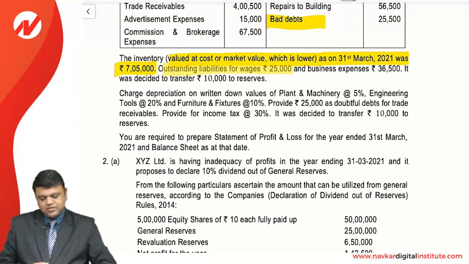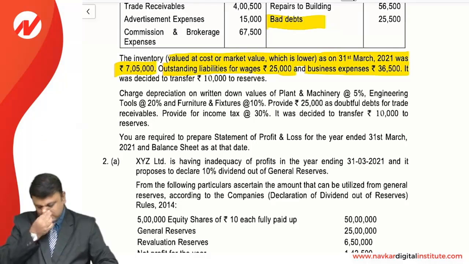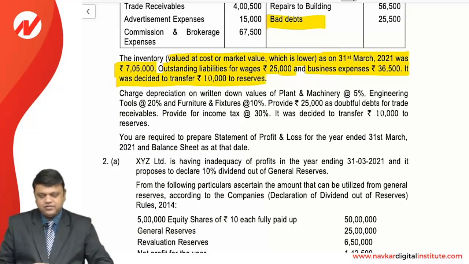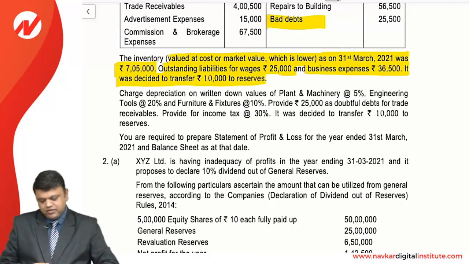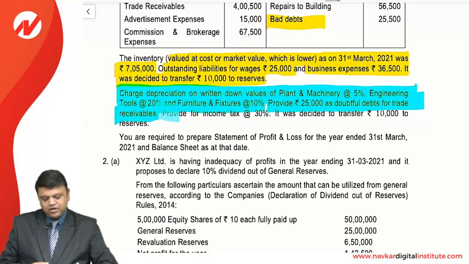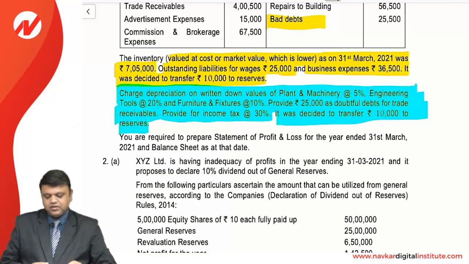Outstanding liabilities for wages is 25,000 and for business expense is 36,500. It was decided to transfer 10,000 to the reserves. If we read further, charge depreciation on written down value on plant and machinery at 5%, engineering tools at 20% and furniture and fixtures at 10%. Provide 25,000 as doubtful debts for trade receivables and provide for income tax at 30%. It was decided to transfer 10,000 to the reserves.